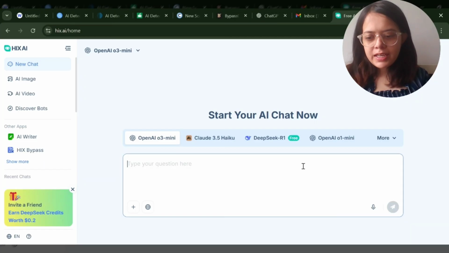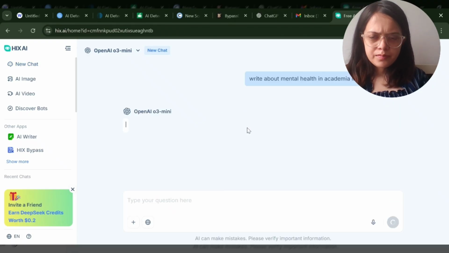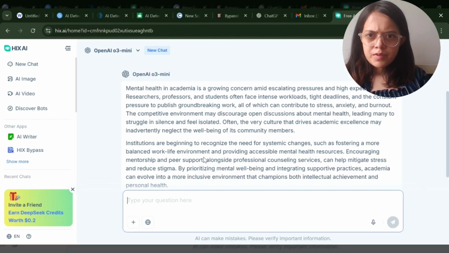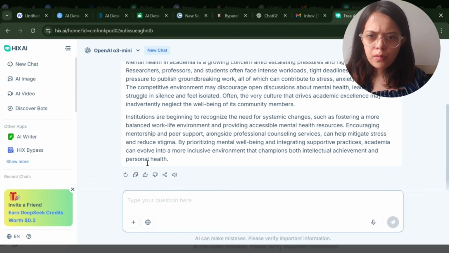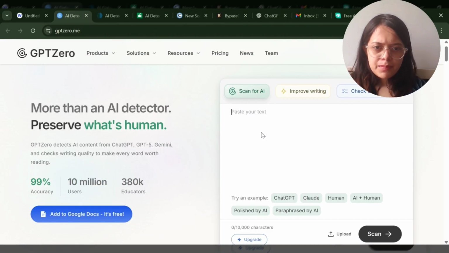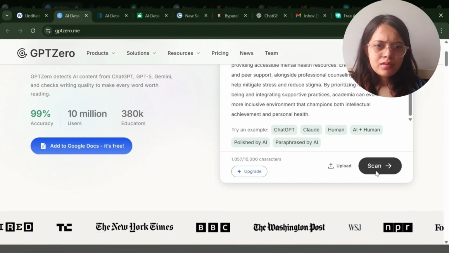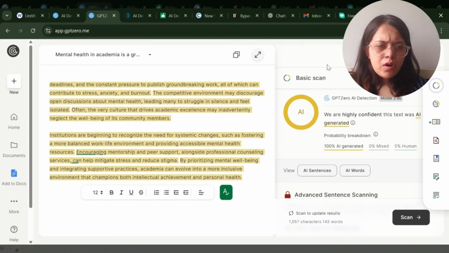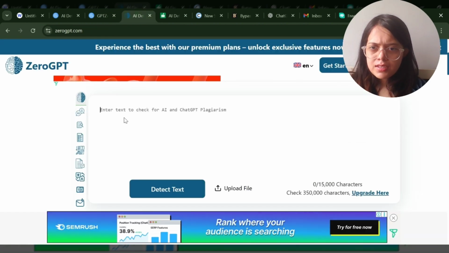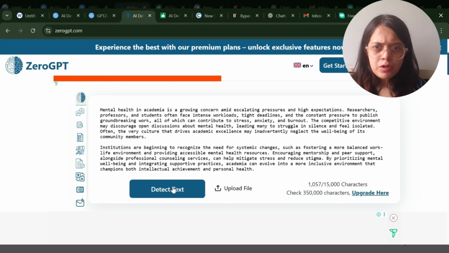Now I'll generate some data using Hix AI. So here it is, it has written, I'll just copy it. So I'll paste my text here. This is GPTZero and I'll scan it for AI check. We can all see here that we are highly confident that this text was AI generated, 100% AI generated, which it was. So now I will go to ZeroGPT and paste the same text, and then we'll check for AI here.